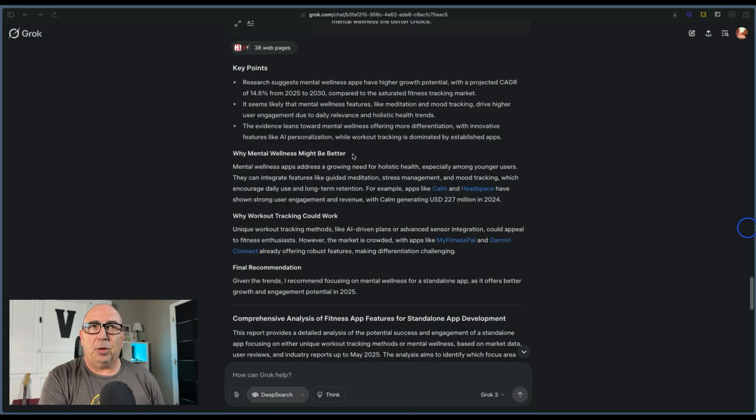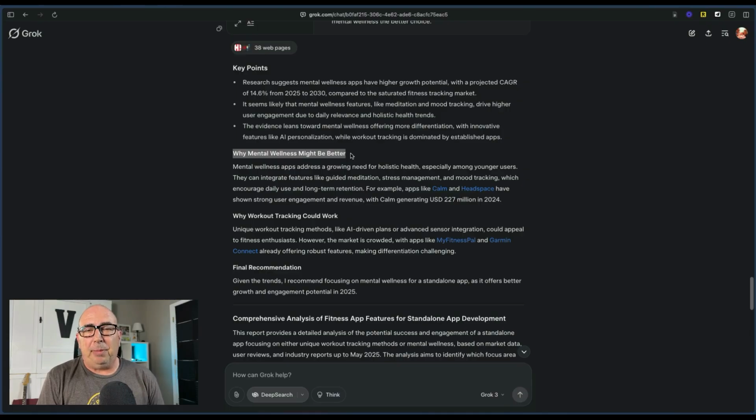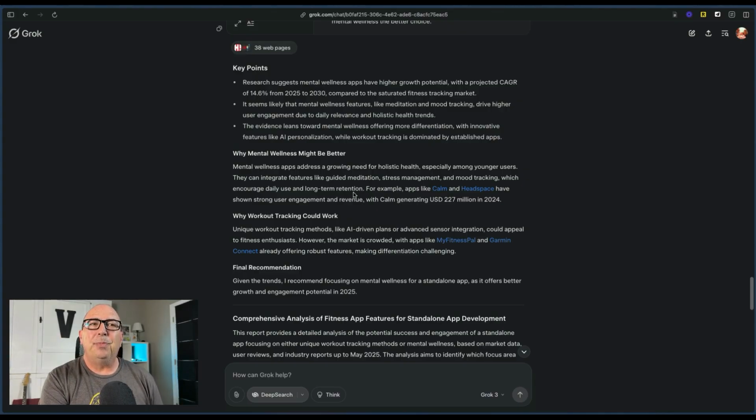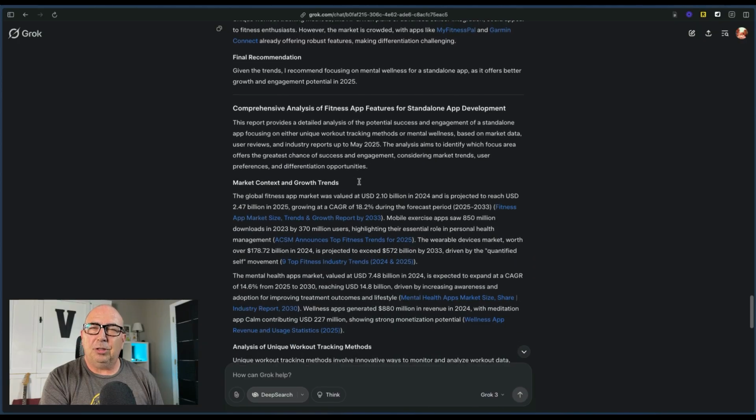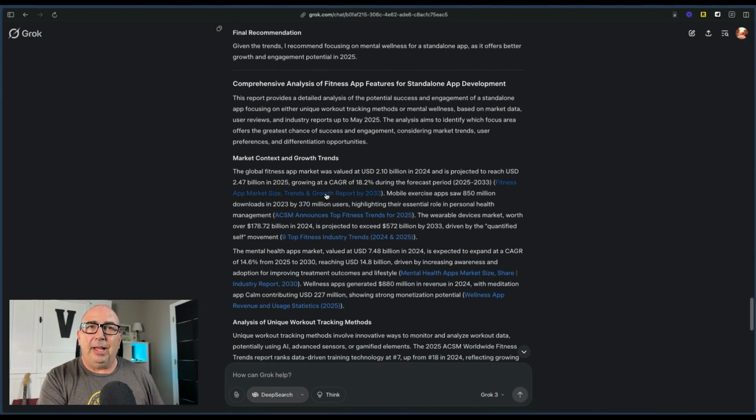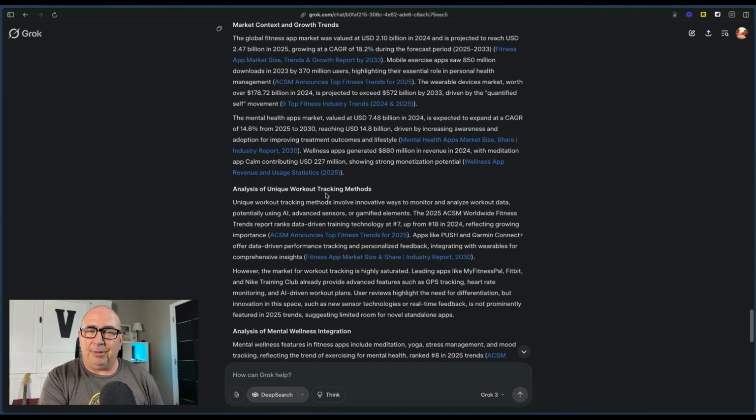The very first thing I just want to hone in on is it said why the mental wellness might be better. In this case, I was leaning towards that. So I'm probably not going to do a lot of deep research into the other app idea because it's lining up with what I saw as the greatest potential. But I think it's still good to read through the research so you have a good understanding of why it picked that and what some of the feature benefits are that go along with it.